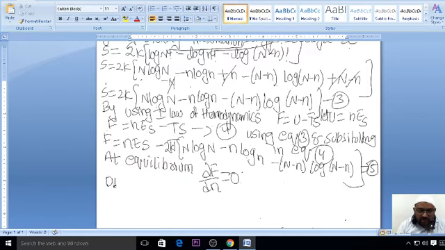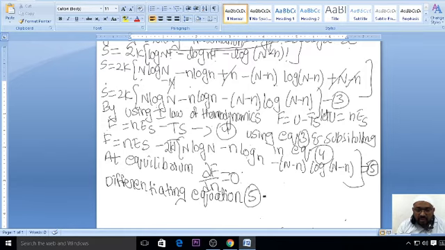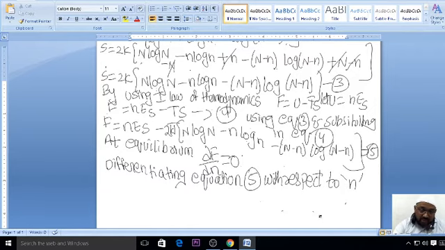So differentiating equation 5, right, with respect to n. So we are differentiating with respect to n here.